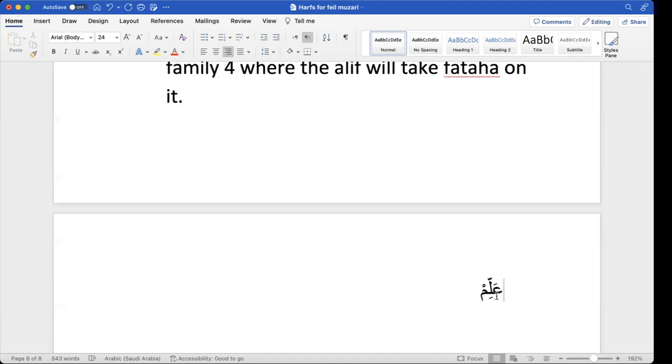Second letter was having jazm on it. But in this case, does this second letter have jazm on it? No, it is fatha. So after removing ta, the second letter does not have any jazm, so it does not need alif. It can pronounce by itself. So how will you pronounce it?